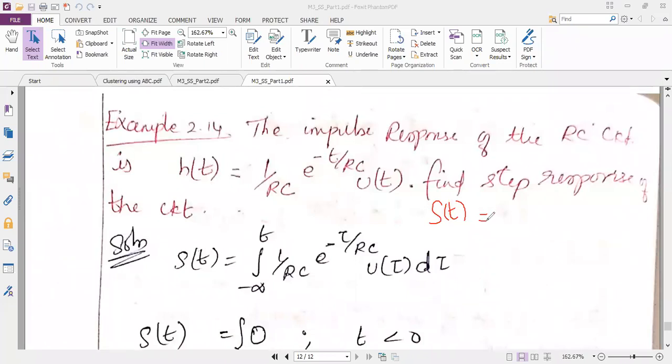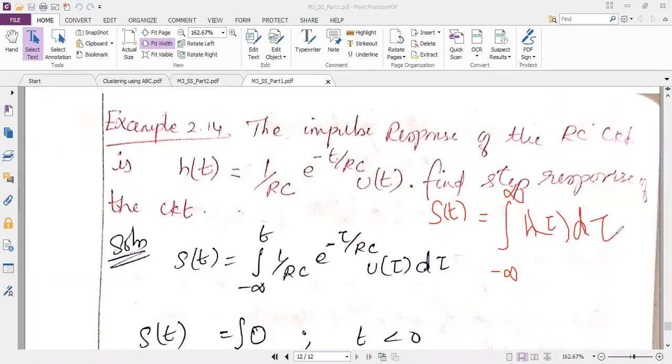S of t is equal to integral from minus infinity to infinity h of tau d tau. This was the formula we have discussed.